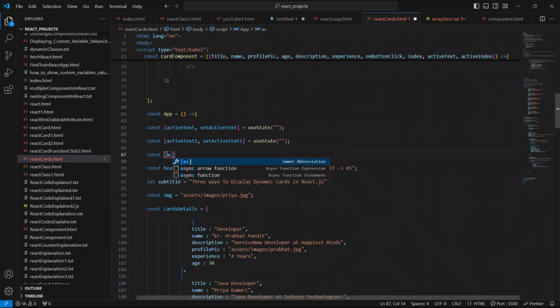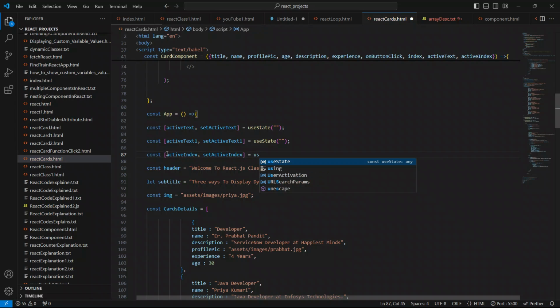So I'll say active index and the updater function, set active index, equal to useState.